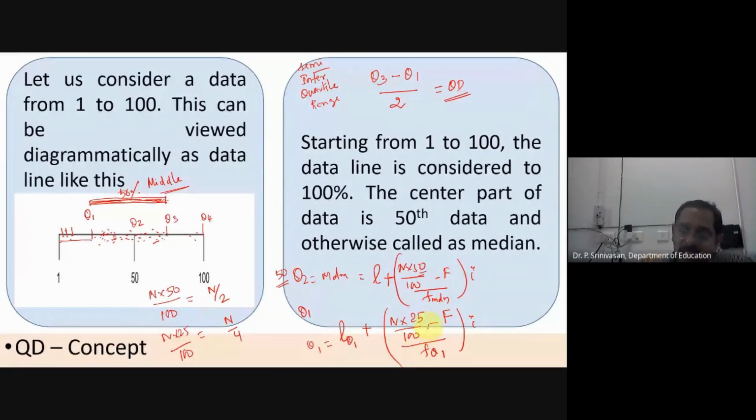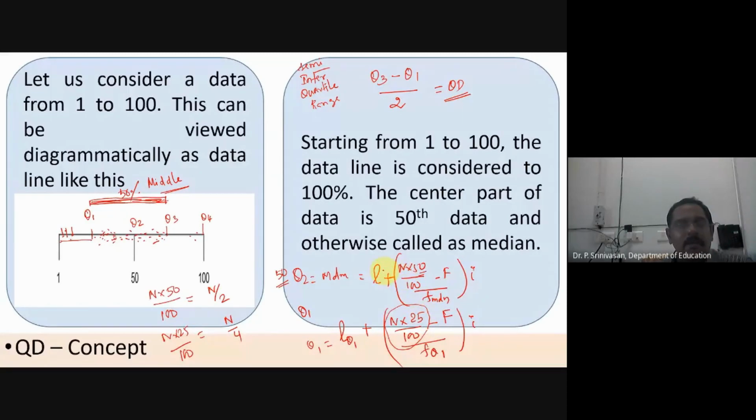The change is only in this part. Remaining all are the same because the class gets fixed at whatever level you are fixing. If it is Q2, it is the Q2 class. If it is Q1, it will be the Q1 class. If it is Q3, it is the Q3 class. So the essential change is here, N into 25 by 100.